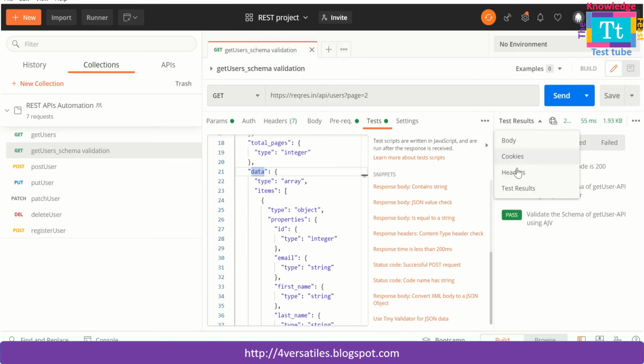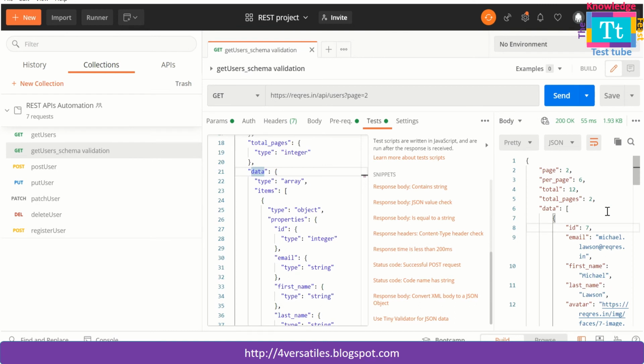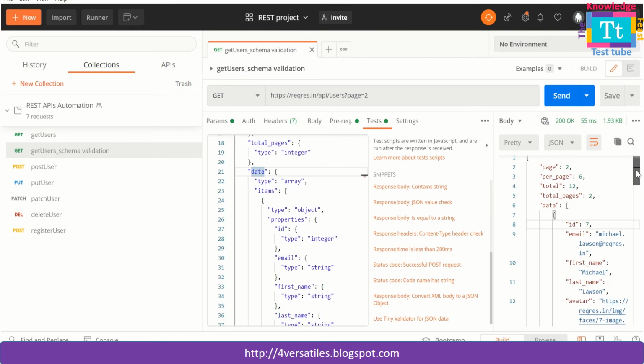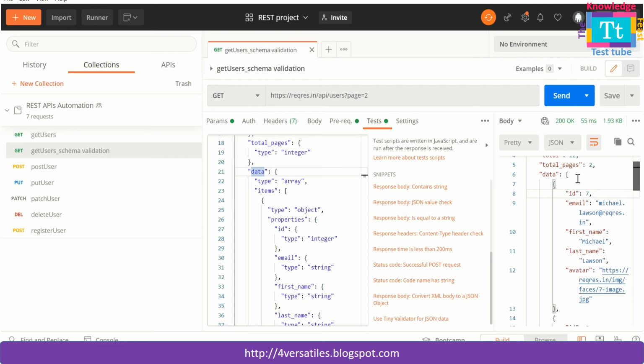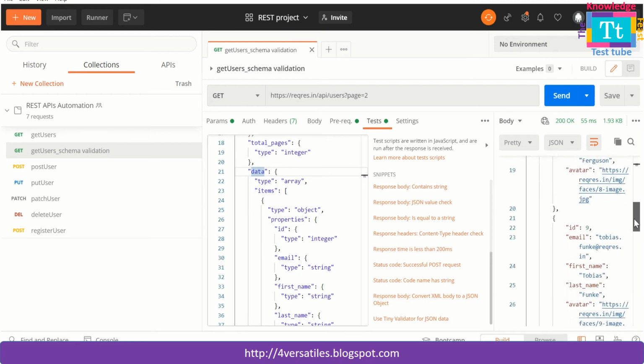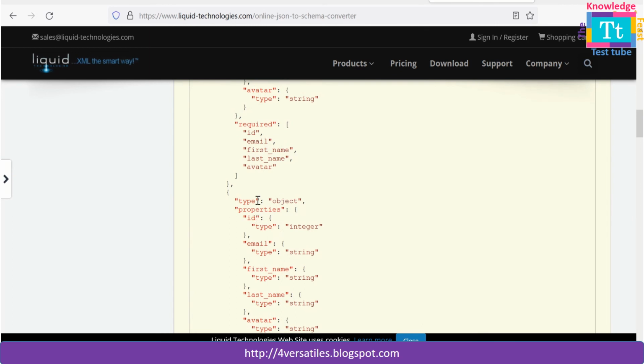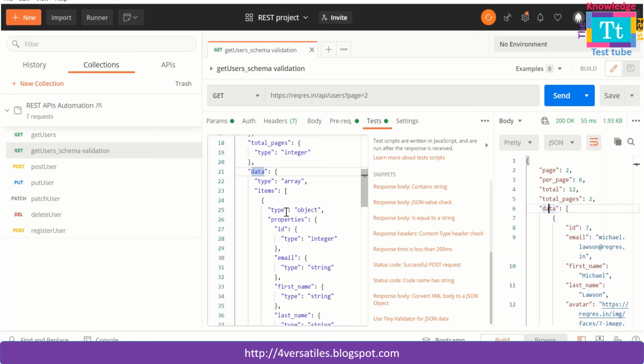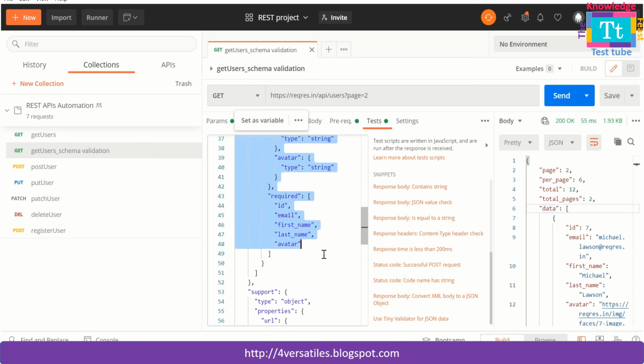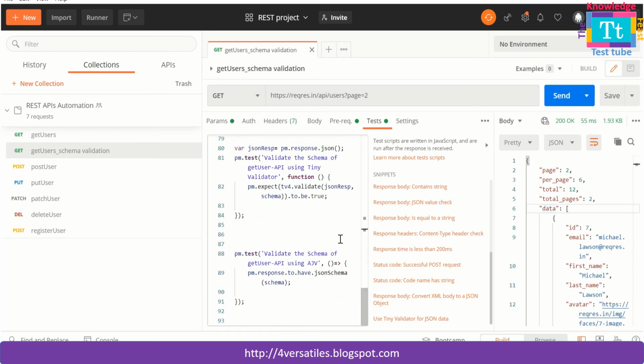For example, if you see the body, which we have discussed already in the session, I'm explaining it one more time. For the data, you have many IDs written, and in your original schema also you see many data objects written, but in our actual validation we have removed all the duplicates and kept only one reference, and still it worked, and it is supported by both tiny validator and also AJV.